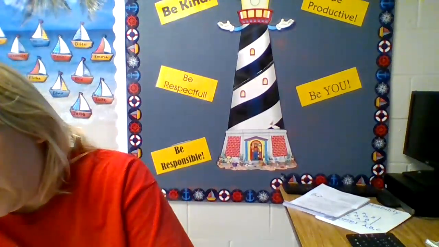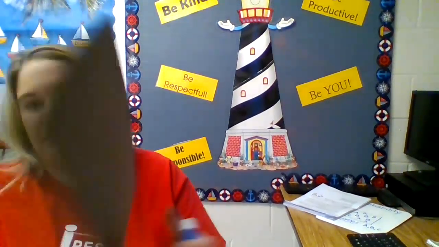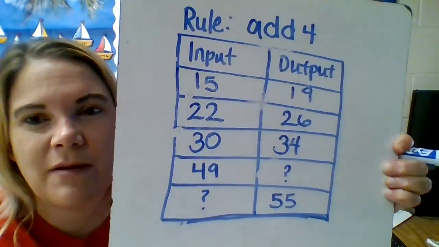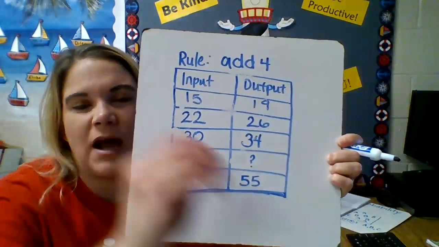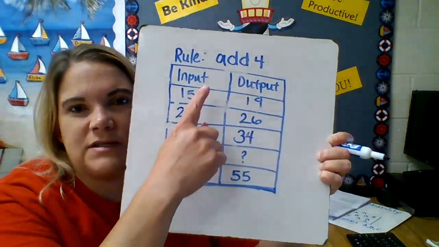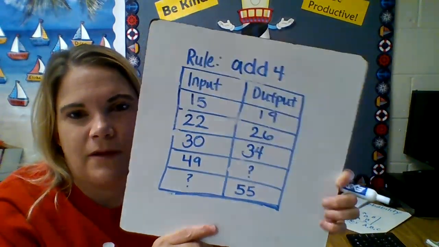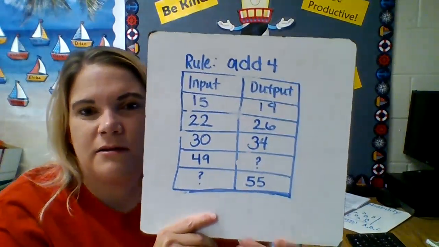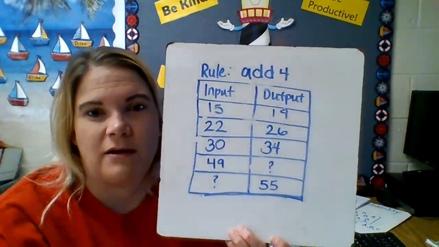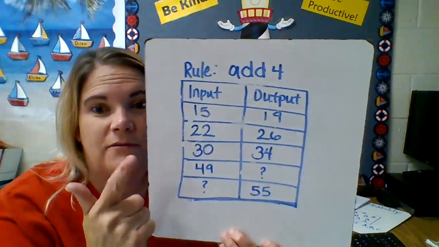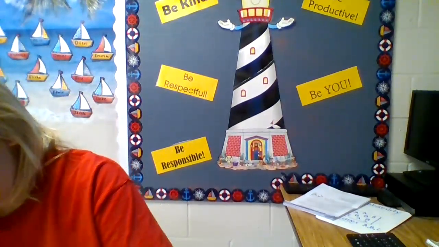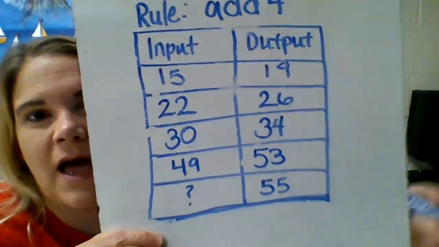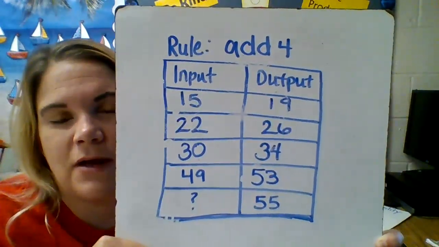If we input a 30 in the machine, it adds 4. It would come out a 34. All right, this one will be easy for you. 49. If we put a 49 in the machine, and the rule is add 4, how do you get from 49? And then we're going to add 4 to 49. 49, 50. Did you get 53? Yes, if we put a 49 in the machine, and our rule is add 4, it'll come out of 53.